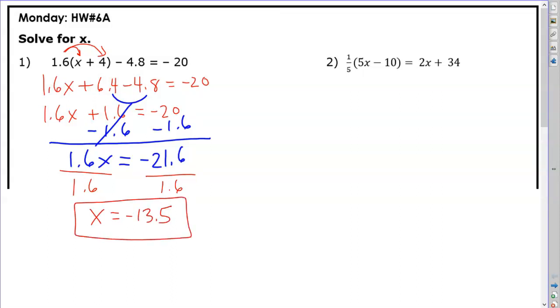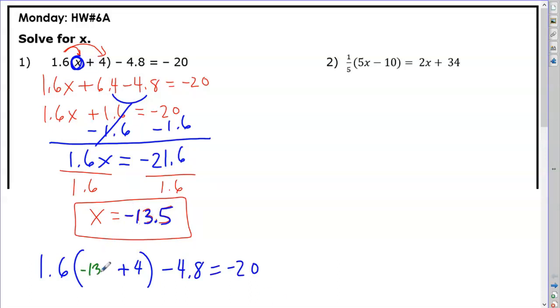Now if you want to know if you're right, what you do is you take this answer, negative 13.5, and you substitute it in for this value of x right here. So I would put 1.6, which was the original question, and instead of an x plus 4, with all the rest of this problem, instead of an x, I'm going to place my answer, negative 13.5.